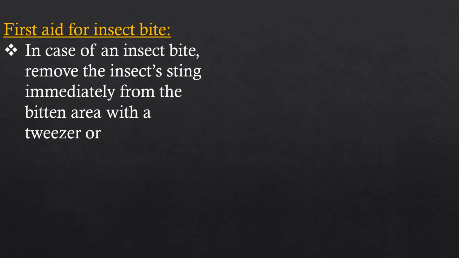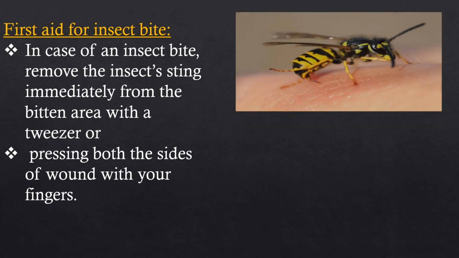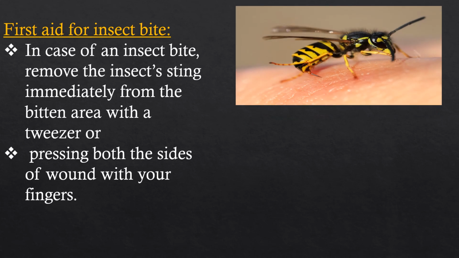For insect bite. Children, in case of an insect bite, what do you have to do? You have to remove the insect sting immediately from the bitten area with a tweezer or by hand. What insects bite us?